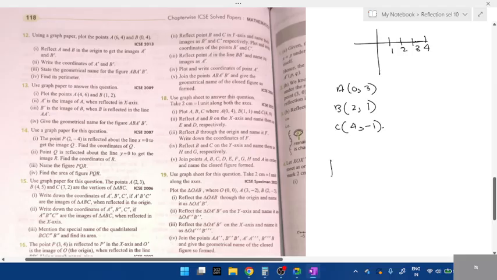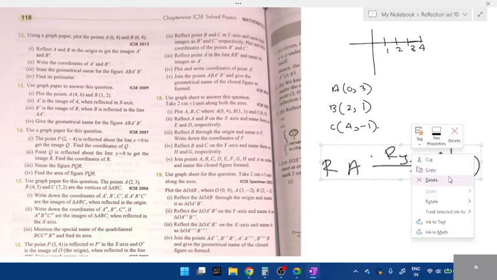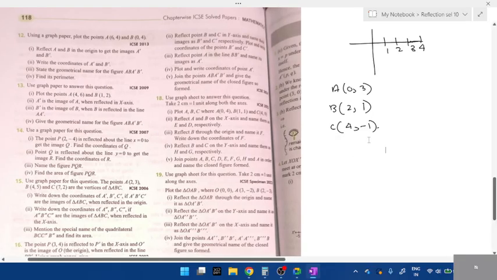If you want to show the working like this, A reflection in Ry, A dash. If not, you can directly solve it using the graph. Complete it, all of you.